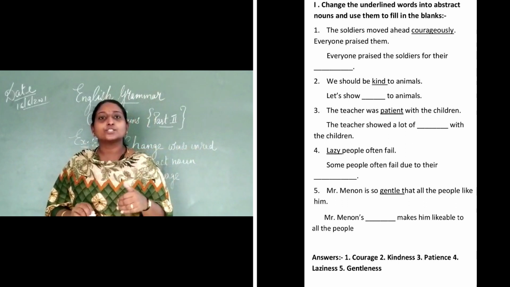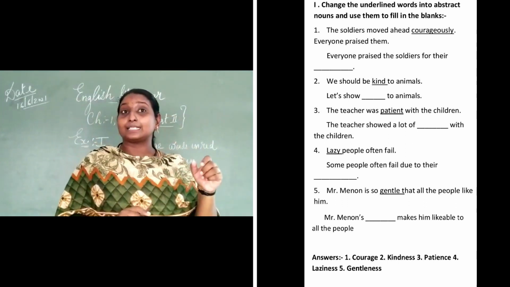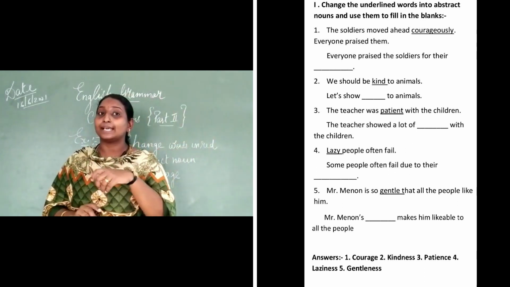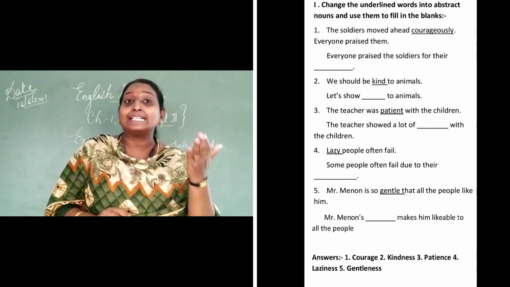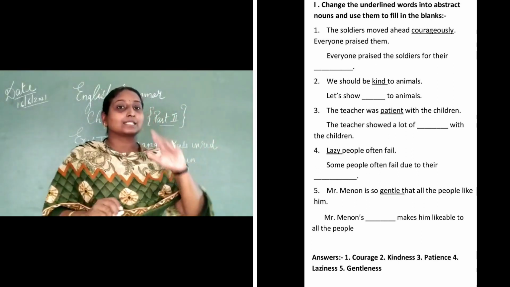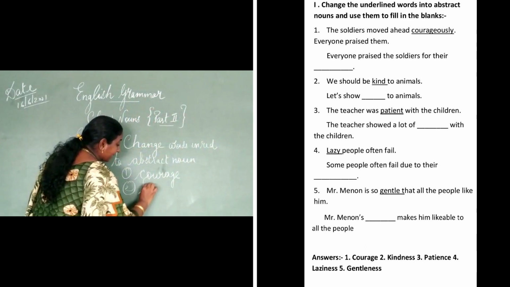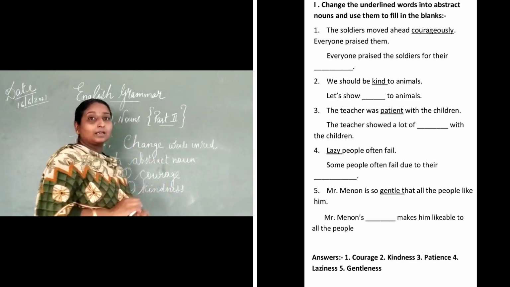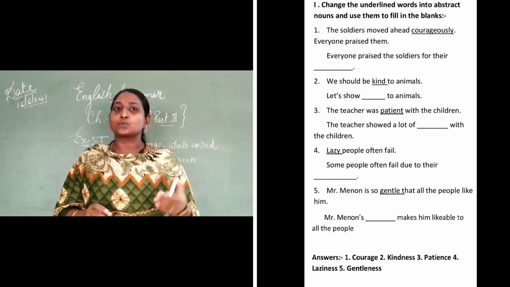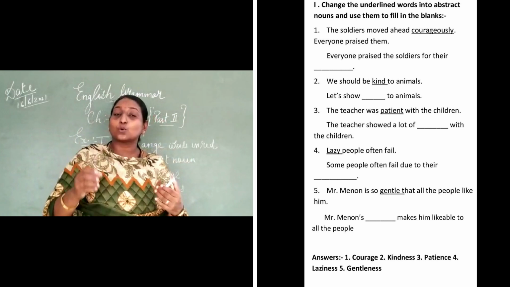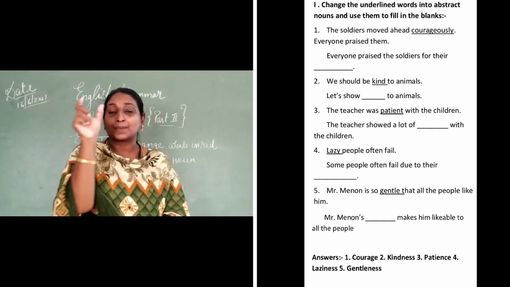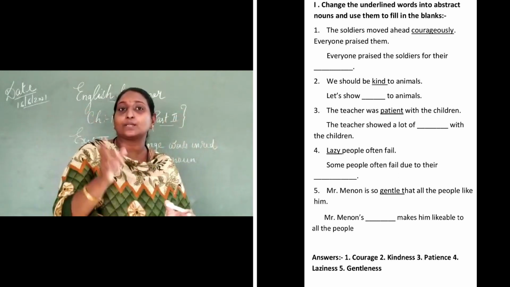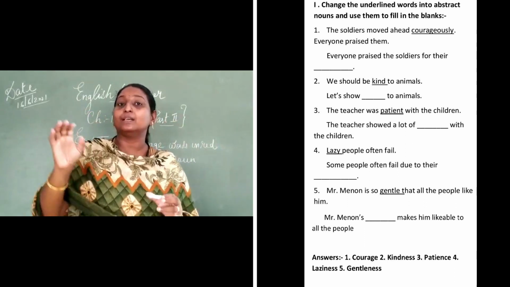Now I will move with the second one. We should be kind to animals. So the word kind is a red coated word. You have to change it into an abstract noun. So what will be the filling the blanks there? Let's show kindness to animals. The second one will be kindness. The third one, the teacher was patient with the children. The teacher showed a lot of patience. The word patient is quoted in red. You have to change it into an abstract noun. That word will become patience with the children.